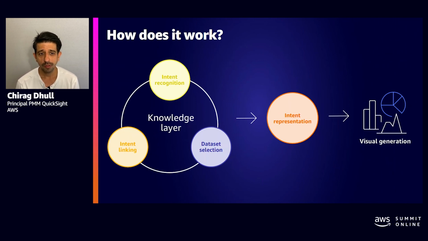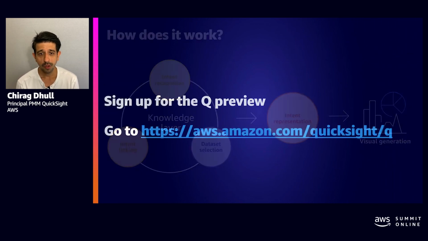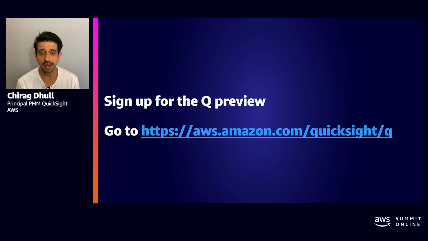Now, through this explanation, you learned that Q uses state-of-the-art NLQ and ML technology, so we are really excited about the QuickSight Q service, and you can sign up for the preview at the below URL.